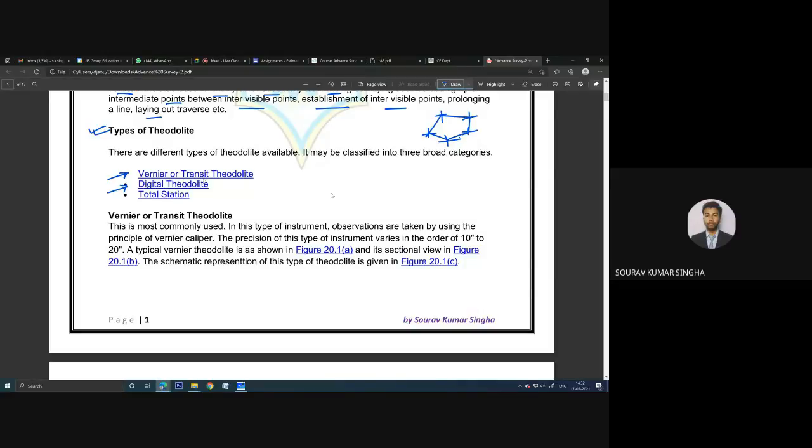So the first one is the transit theodolite. What is the term transit and why is it used? I will also tell you that. And Vernier, this word is given over here because if you are coming from a science background or in diploma first year, if you went to a lab, then I think you have seen the Vernier slide calipers and screw gauge, this kind of instrument. I don't know whether these labs are present in diploma, I did them in 12th level. Have you gone through those experiments using slide calipers, screw gauge, Vernier? Are you familiar with this?